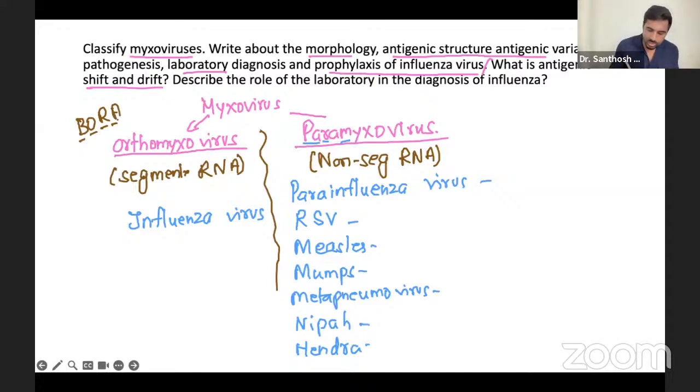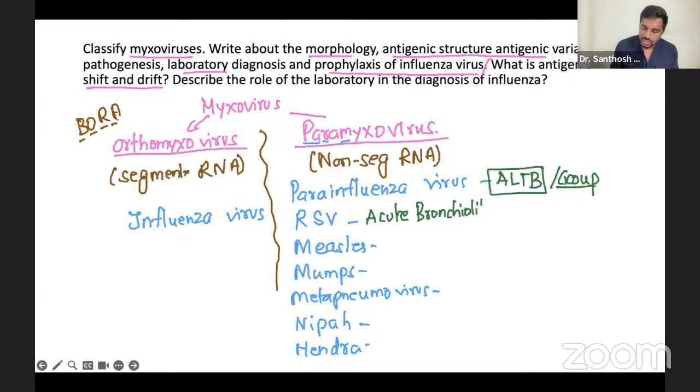Now if we talk a little bit about the disease, though we're going to talk in further classes. Remember, parainfluenza virus causes acute laryngotracheobronchitis, which we also call croup. The steeple sign and all that we'll read in the individual topic. RSV causes acute bronchiolitis.